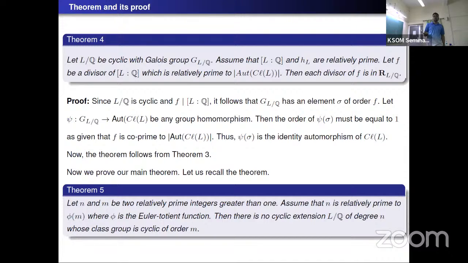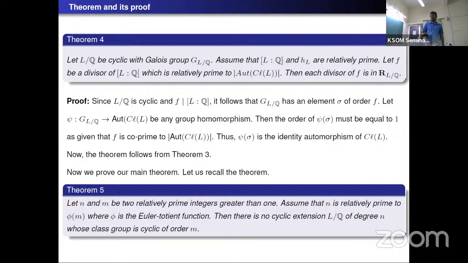Now we prove our main theorem. Let us recall the theorem. Suppose n and p are two relatively prime integers greater than 1. Assume that n is relatively prime to φ(n). Then there is no cyclic extension L over Q of degree n such that the class group of L is cyclic of order n.